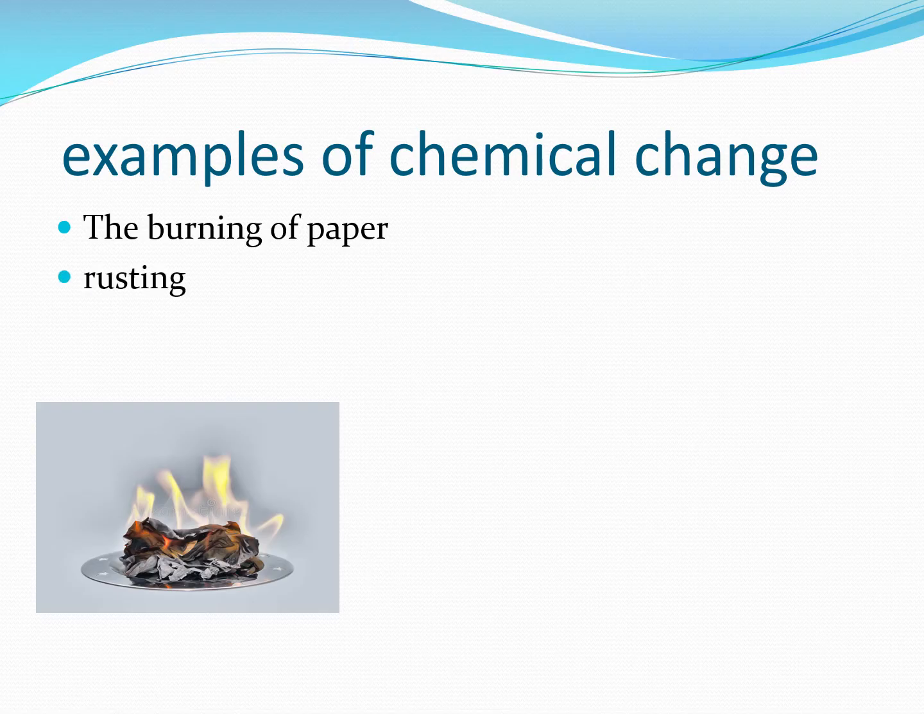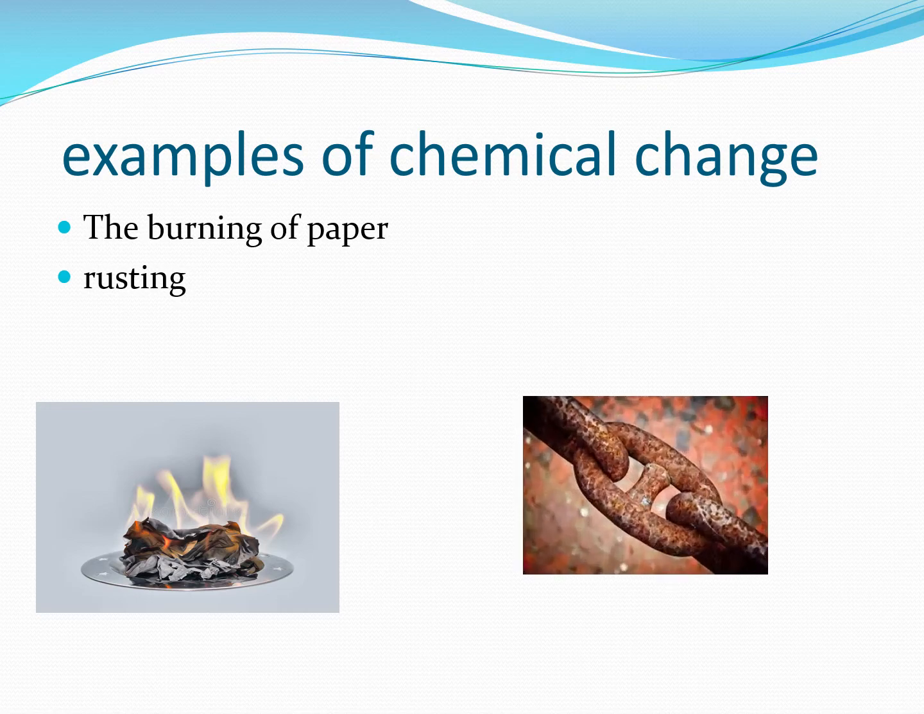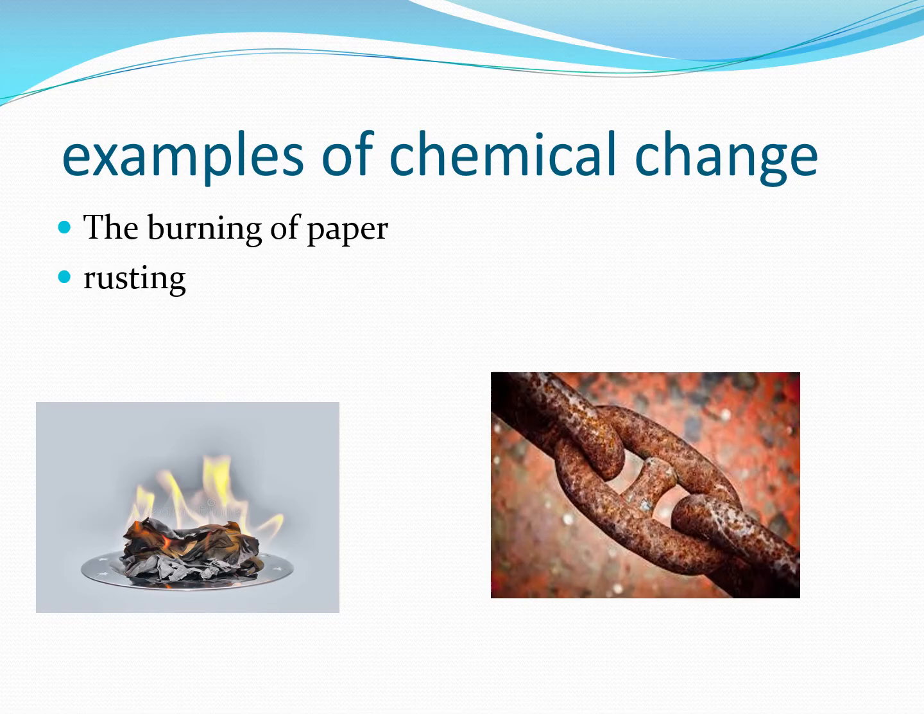The next example is rusting. When iron rusts, iron loses its tensile strength. There is a formation of a brown layer, so a new product is formed, and the properties of this brown layer are totally different from the iron article. So there is a formation of a new product, that is rust, over the iron. So rusting also shows a chemical change.